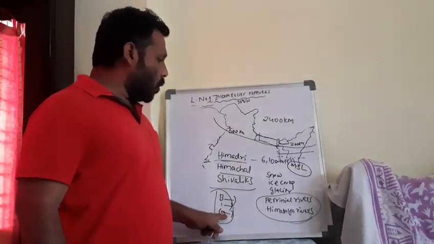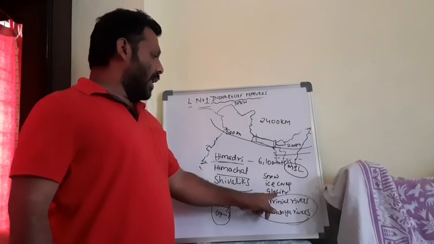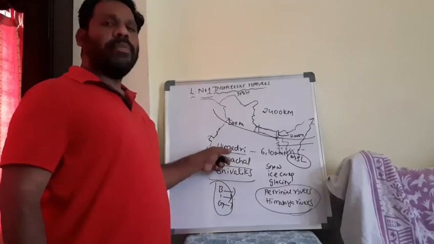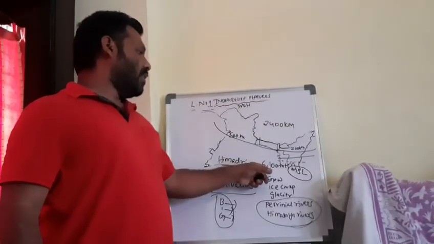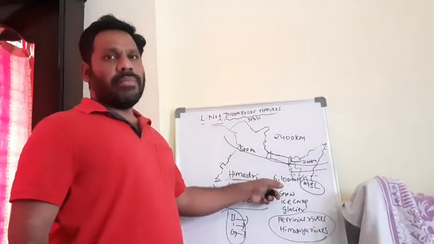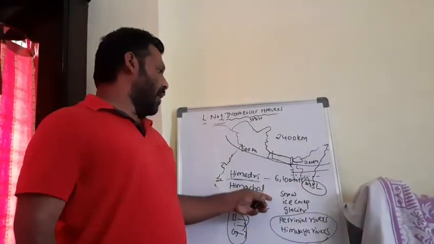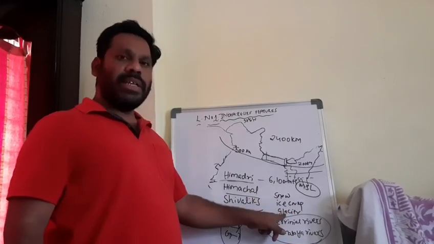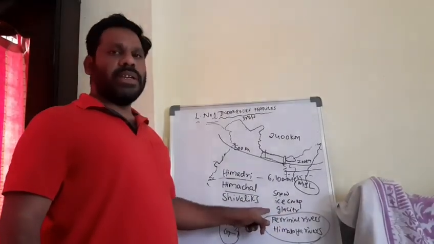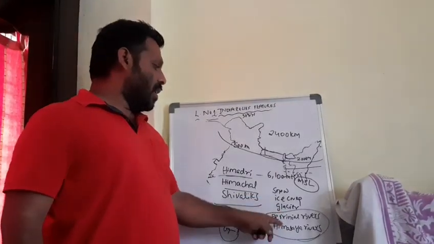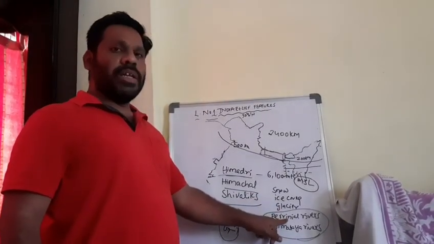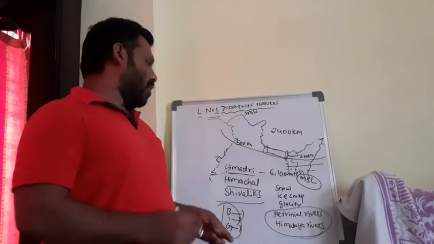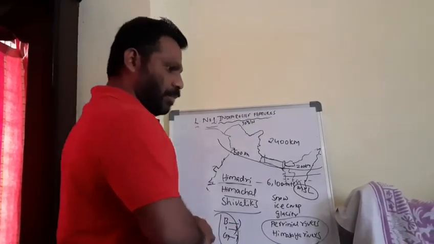These three rivers originate from the glaciers, the ice and snow cover. These all come under which part? Himadri. What is the average height of Himadri? 6,100 meters above mean sea level. It is completely covered with snow and ice, and you can find glaciers, seasonal accumulation cycles, and movement and melting of the glaciers. It is the source of perennial rivers, another name for which is Himalayan rivers. Now next we will discuss Himachal.